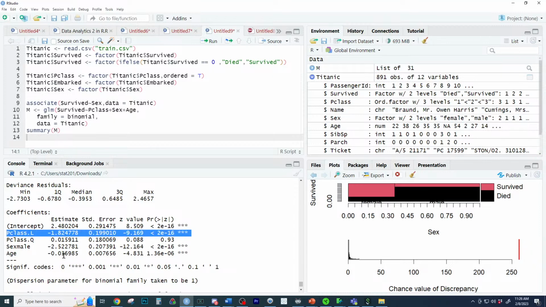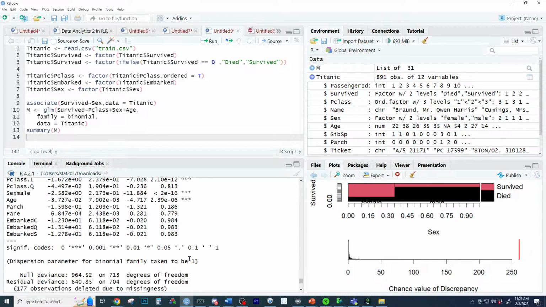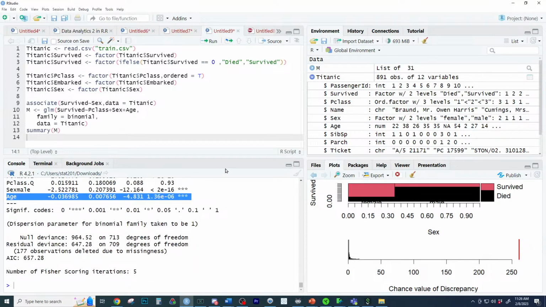And then the older you are, the less likely you are to survive. So a female baby in first class, which is, I think, what we would think. This is not required of this first assignment, but female first class babies had the highest probability of surviving on the Titanic. I'm not doing any groundbreaking work right here, but that's what we're getting from this analysis. Other things were not statistically significant, likely due to random chance.